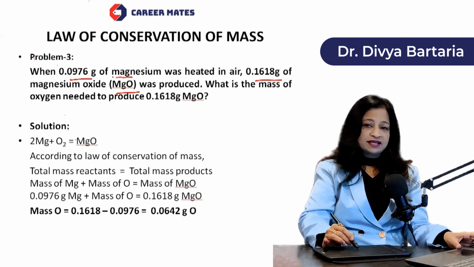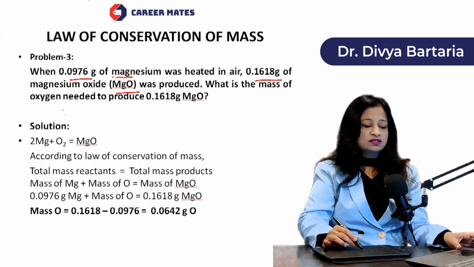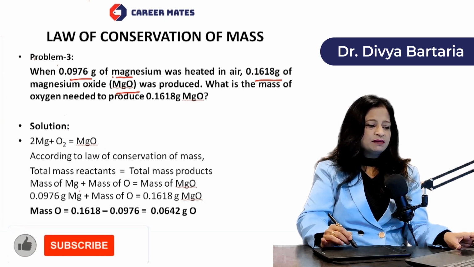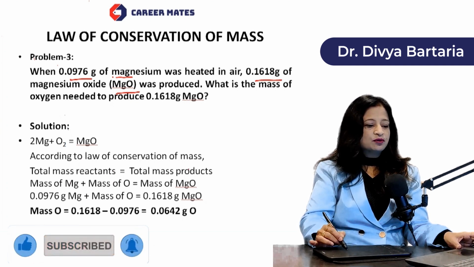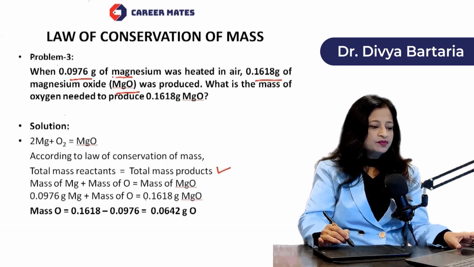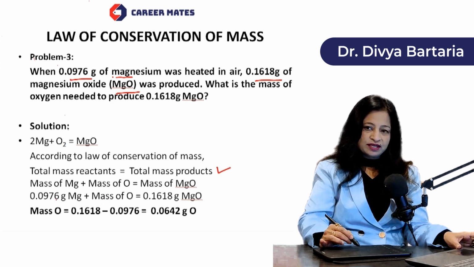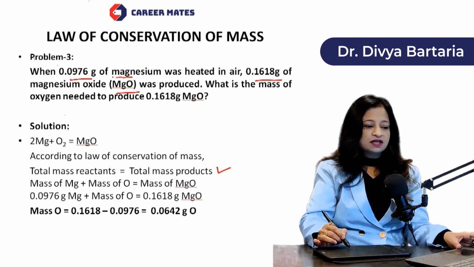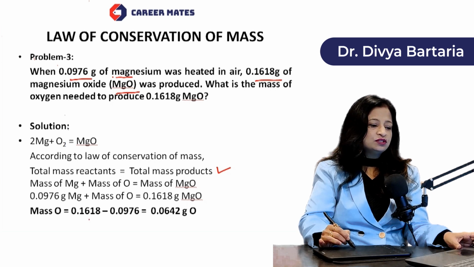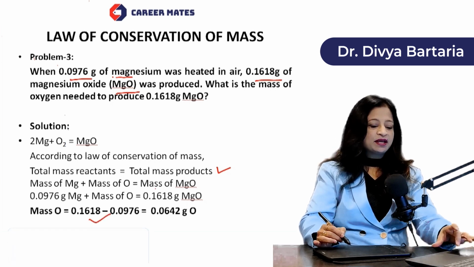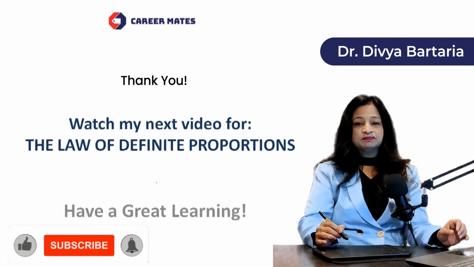And the mass of magnesium oxide has also been given to you. And what I have to find out is how much oxygen is required, that I have to determine. So again we will apply the same concept. Total mass of the reactants is equal to total mass of the products. We have applied this formula, and then Mg plus O. So Mg is 0.0976 plus oxygen gives out 0.1618 gram of magnesium oxide. So dear students, in this way we are able to determine the mass of oxygen as well.